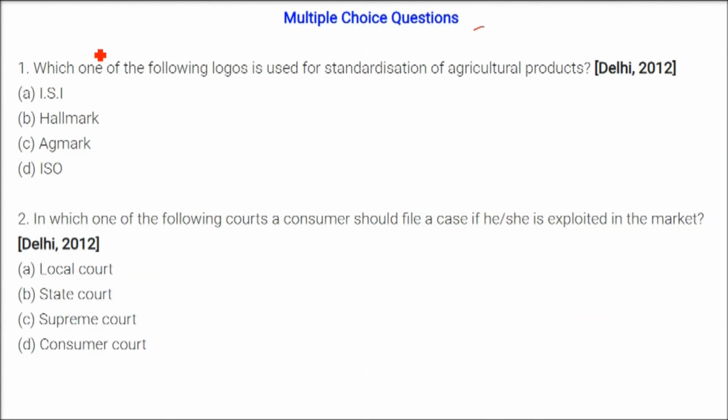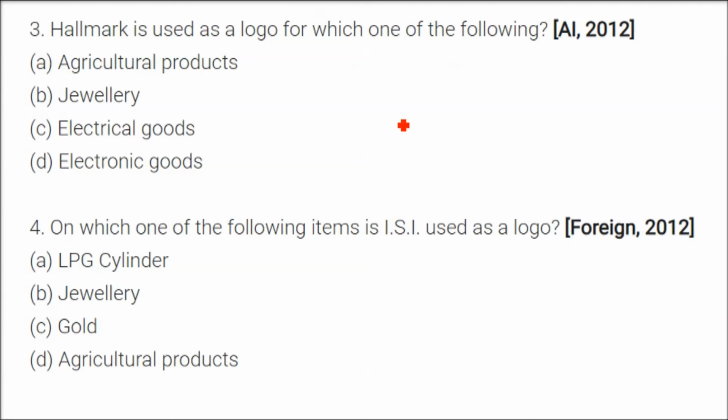Now the multiple choice questions. Which one of the following logos is used for standardization of agriculture products? Please understand, this is for agriculture products, and the answer is Agmark. C. In which one of the following courts should a consumer file a case if he or she is exploited in the market? The answer is consumer court. Hallmark is used as a logo for jewelry.